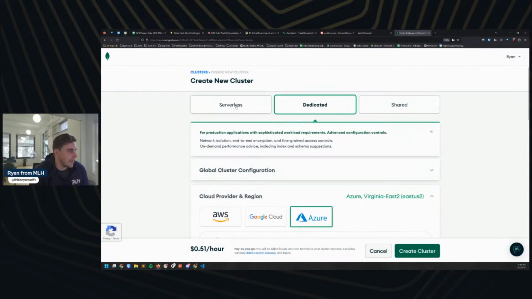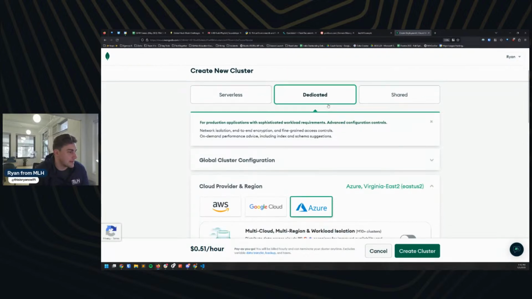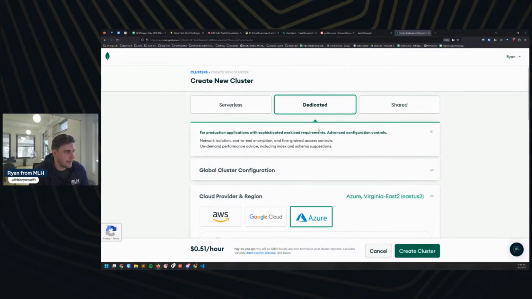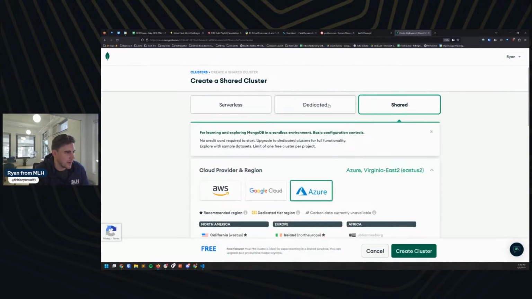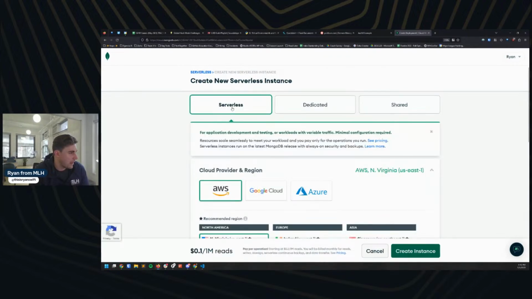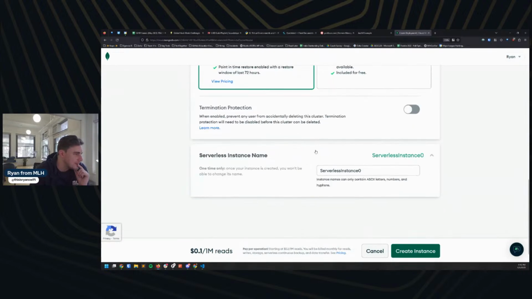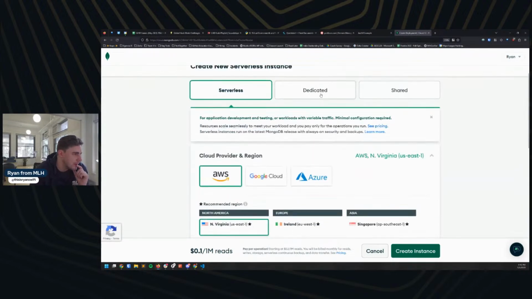I'm going to make a, let's double check here. I think it is the dedicated that we want. I don't think it's shared or. Here you go. We might want to do serverless, honestly. I don't remember what I had set up before.